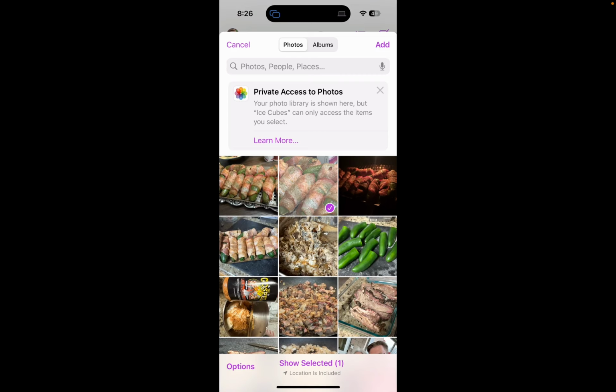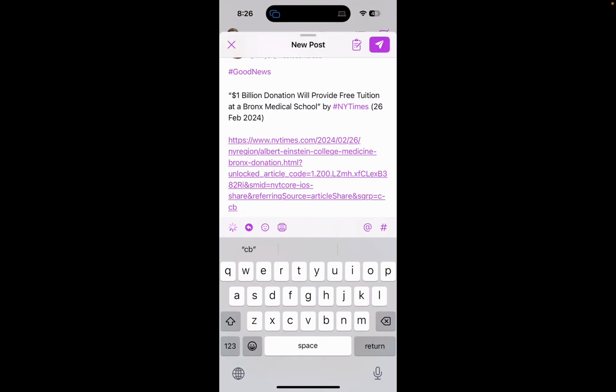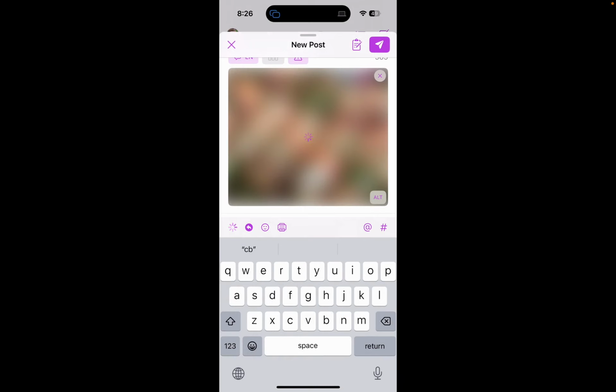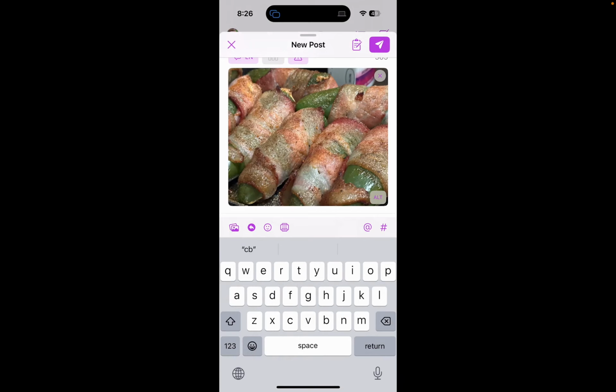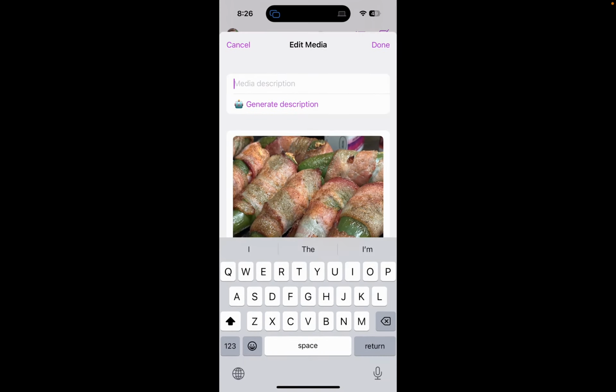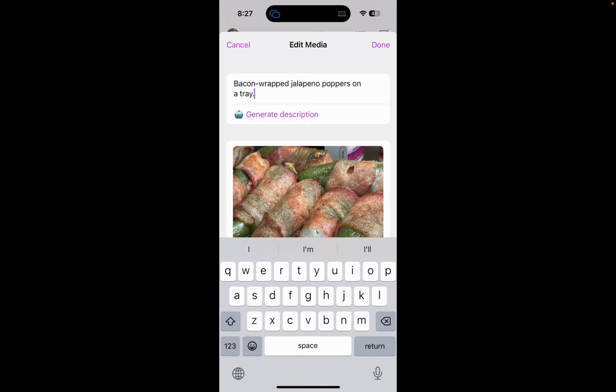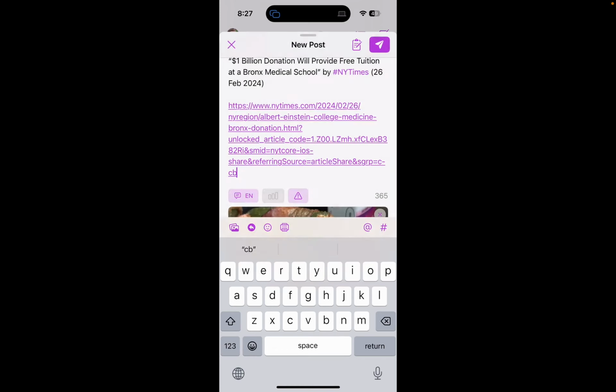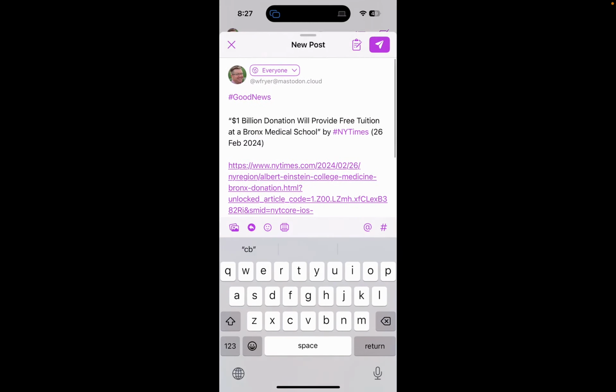Here's what we had for dinner tonight. Okay. I made these jalapeno poppers with bacon. Those look great. Alt tags are important because for folks with visual disabilities or folks who are blind, technology hasn't been great to just figure out, oh, that's a picture of jalapeno poppers. When I tap Alt inside Ice Cubes, look at this. I can click Generate Description, and it does a remarkable job of generating a pretty accurate description of what is in that picture. So this has meant I am adding alt tags to the pictures that I put on Mastodon a lot more. I pretty much never used to do this, and now I do it quite a bit, okay?